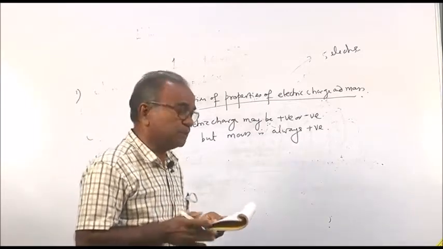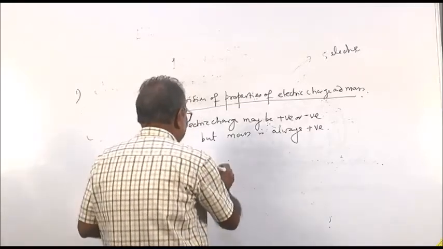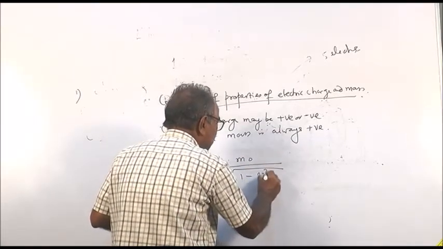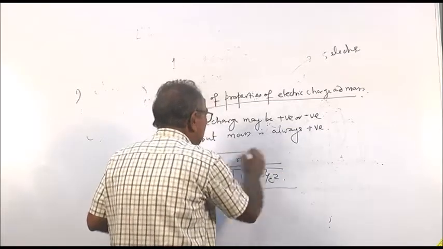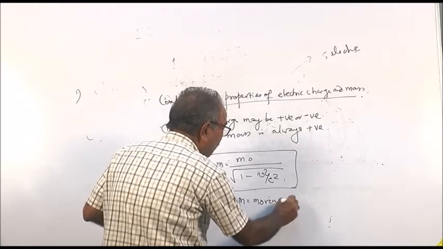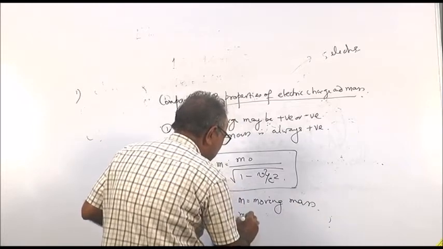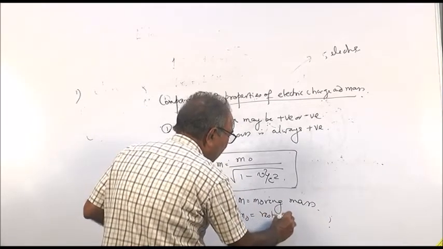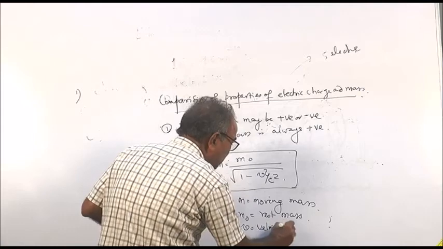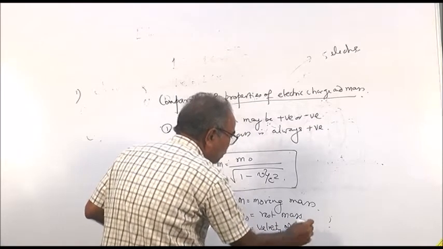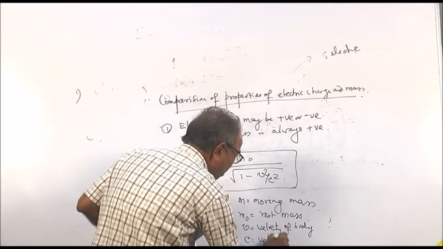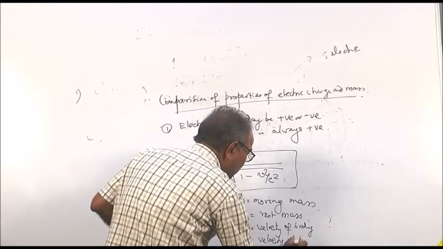Mass changes with speed, and this is given by the formula m is equal to m0 over root of 1 minus v square by c square. m is called the moving mass, and m0 is the rest mass. v is the velocity of the body, and c is the velocity of light.